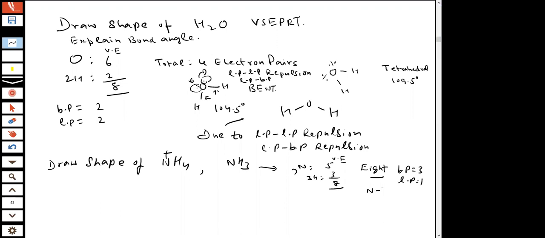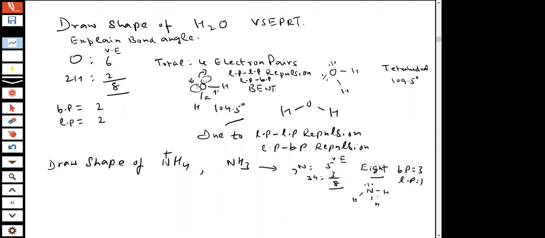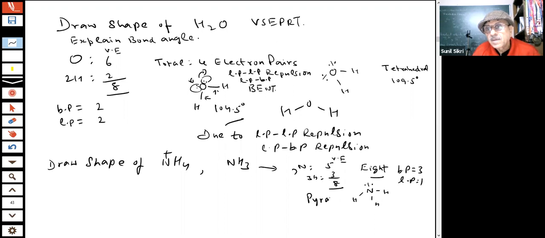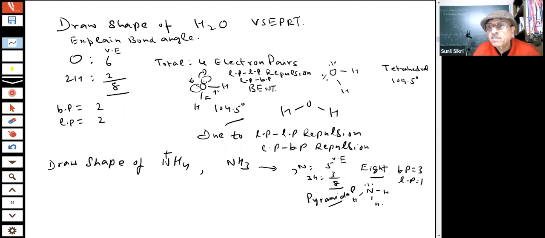So how will it look like? This is my lone pair. What is this shape known as, students? Pyramidal. This is a pyramidal shape for ammonia, because this is a lone pair.